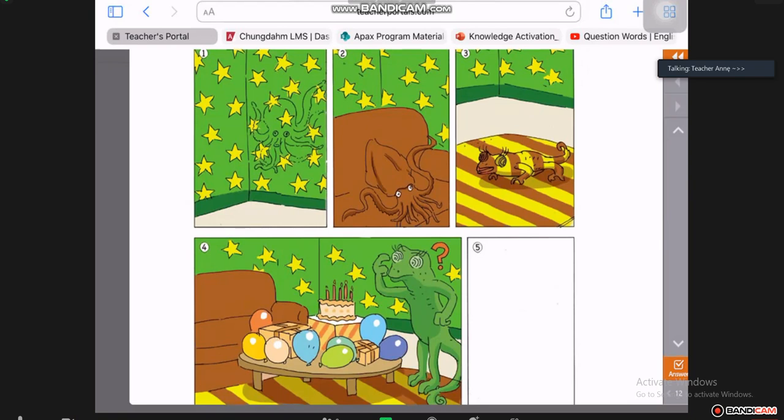Mr. Chameleon walked through the door and was very surprised. He couldn't see any of them, but he saw the cakes and the balloons and the presents on the table. Then they all jumped up and shouted, "Surprise!" Mr. Chameleon was very surprised and very happy. Okay, so you see how we follow the line of the story. Well done there, Kathy. Thank you, Nikki. Now I'm going to go to Amari. Can you do a presentation for me, please?